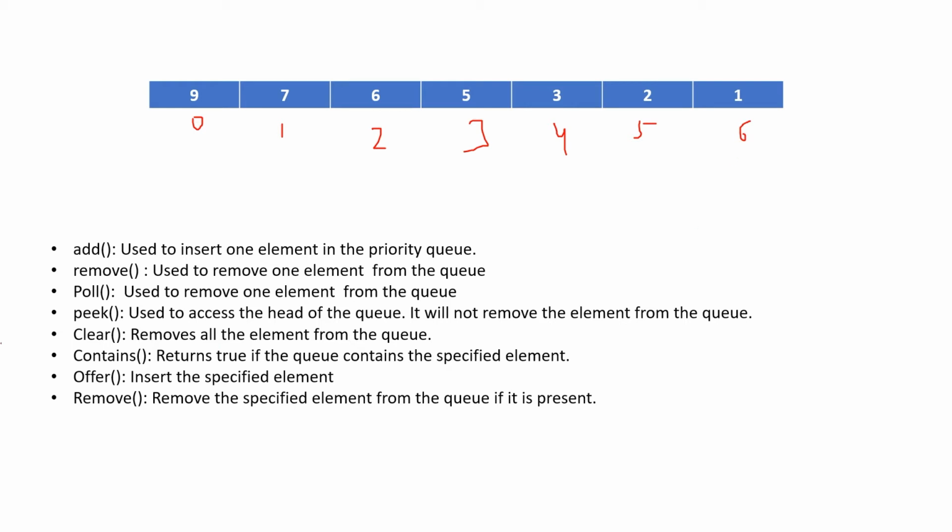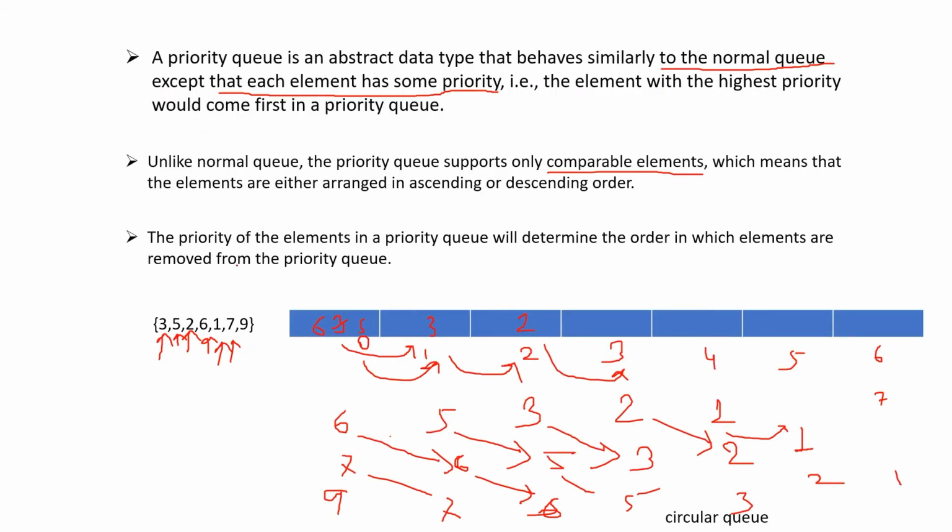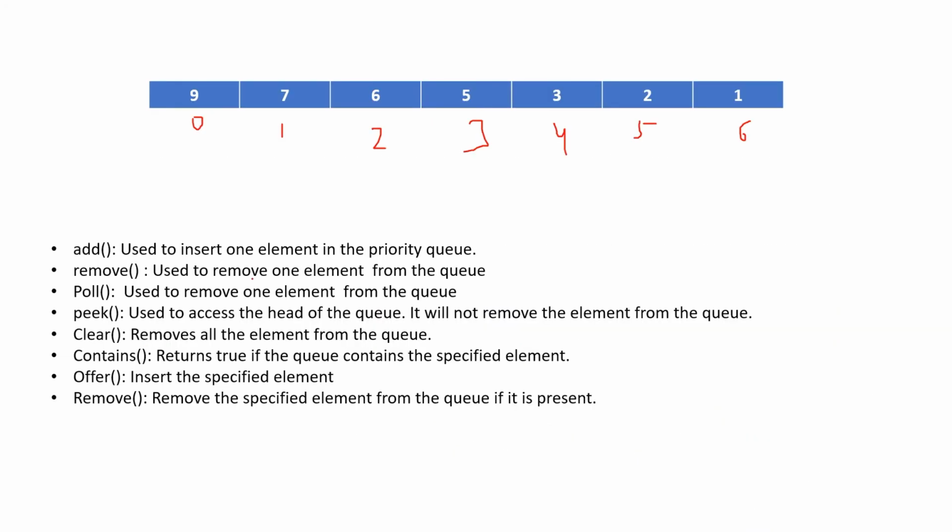Now in the Java programming language we already have all these methods associated with the priority queue. So whenever we call the add method on any priority queue, it will accept an element and that element will get inserted into this queue. So whatever we have seen here, that insertion of an element into the queue, can be performed using this add method.